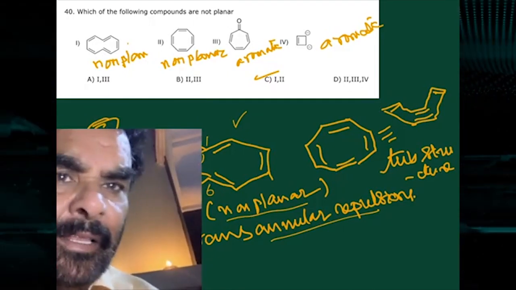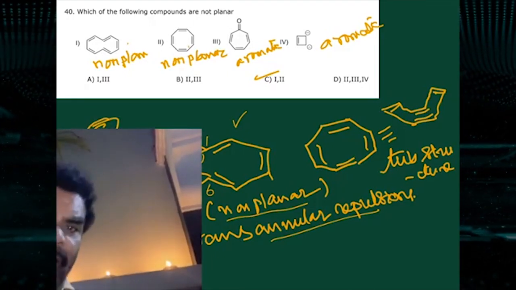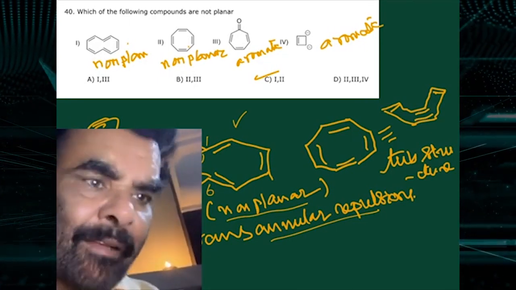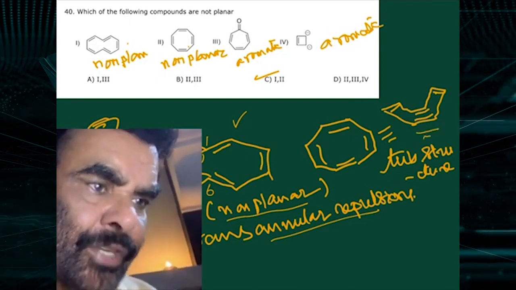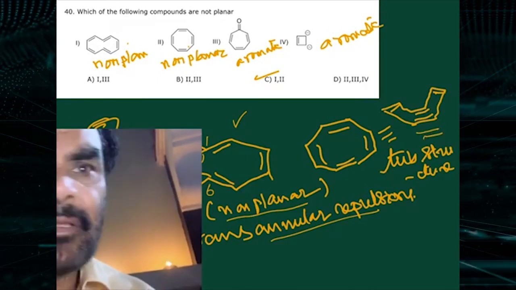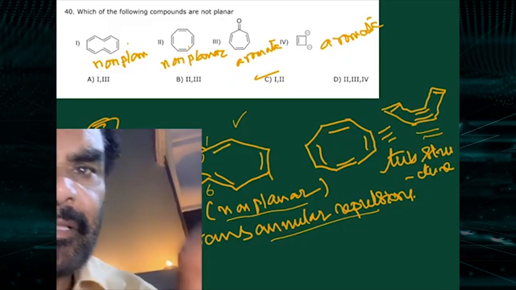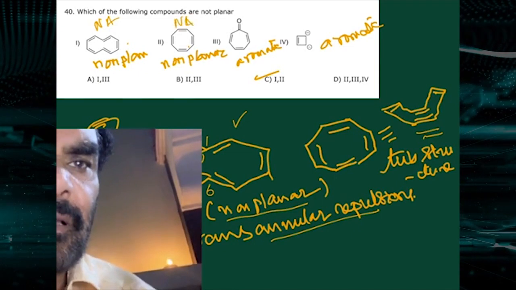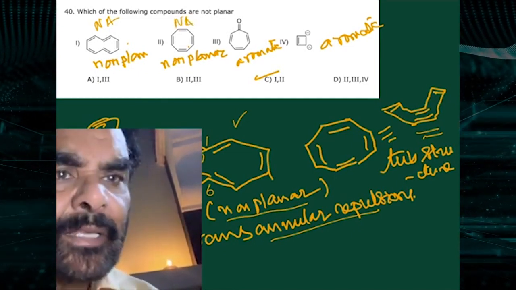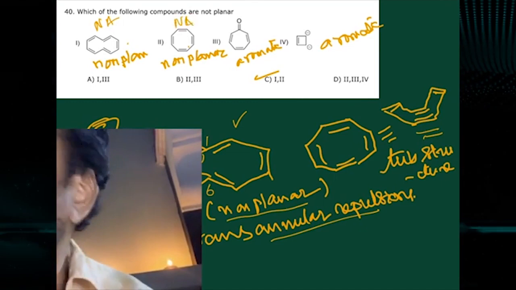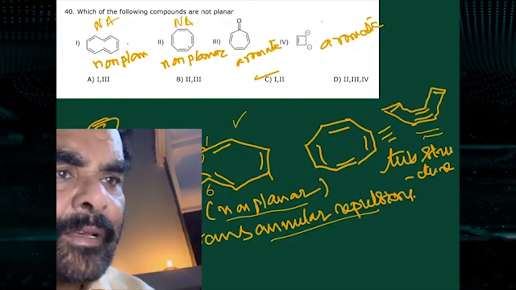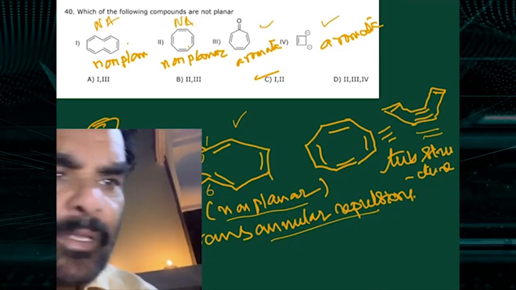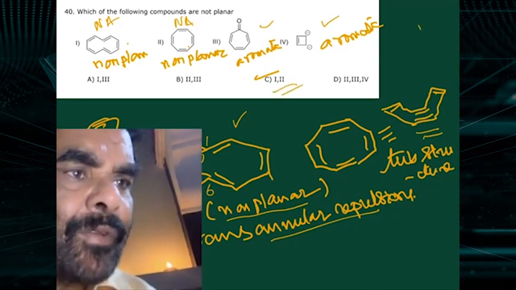This is non-planar. This is cyclooctatetraene, 8-annulene. Cyclooctatetraene has complete conjugation, but 8 pi electrons. So it has a tub structure, non-planar. So it is non-aromatic. This one is aromatic because it is planar with complete conjugation. Planar, planar, non-planar, non-planar. So 1 and 2, and C is the correct option for this.